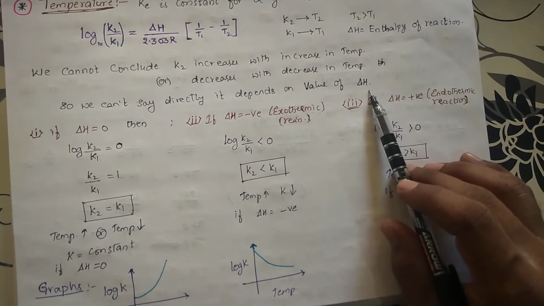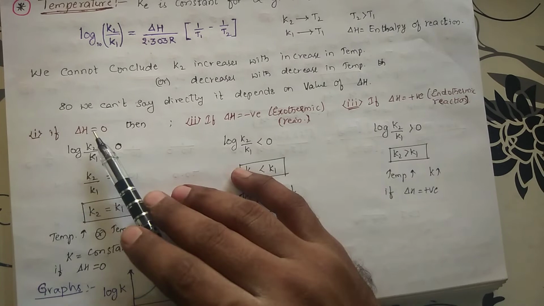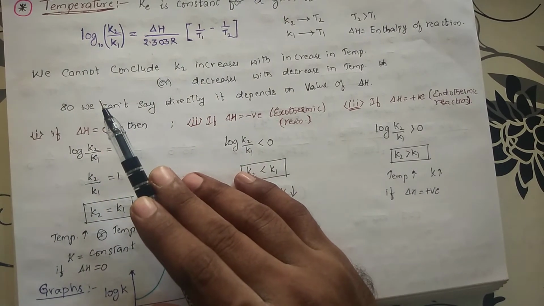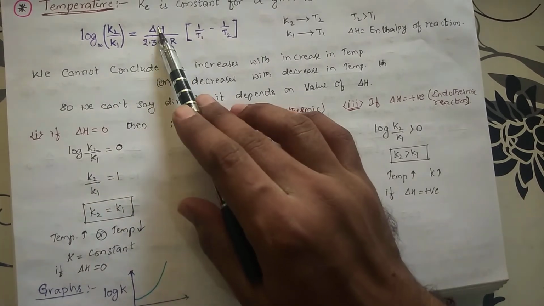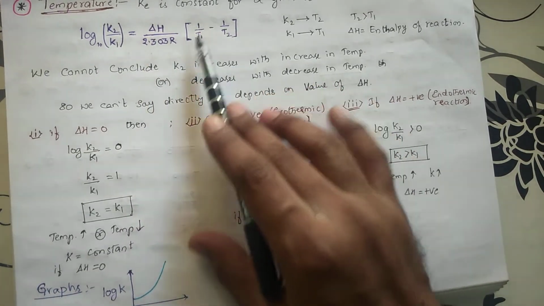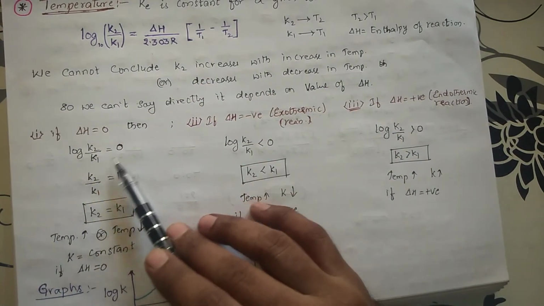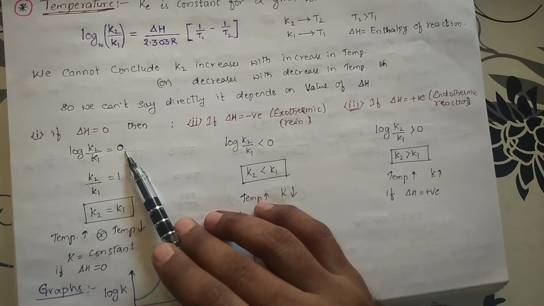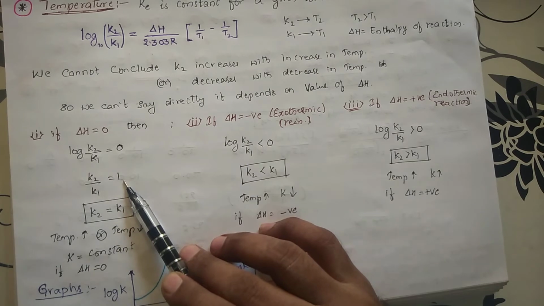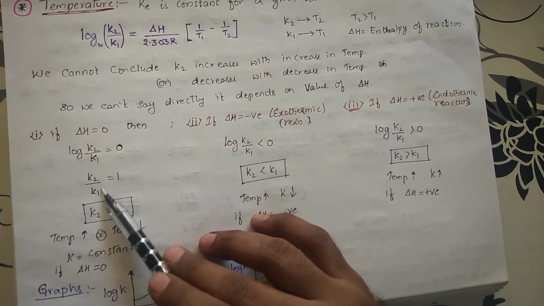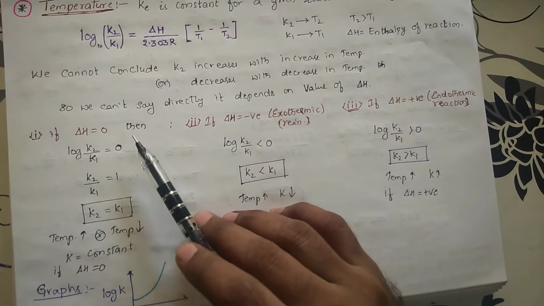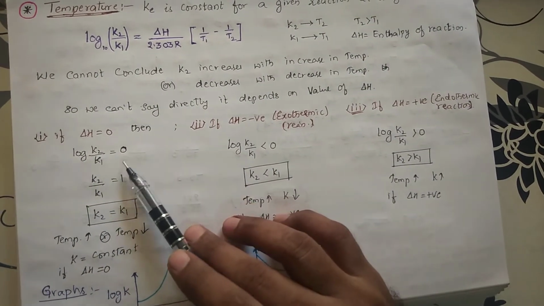So let us go into the conditions, how it is increased or how it is decreased. Suppose I take delta H equal to 0, meaning it is not absorbing or liberating energy. Then the entire right side becomes 0. So log K2 by K1 will be equal to 0. If I remove the log, it becomes 10 power 0, and anything to the power 0 is 1.